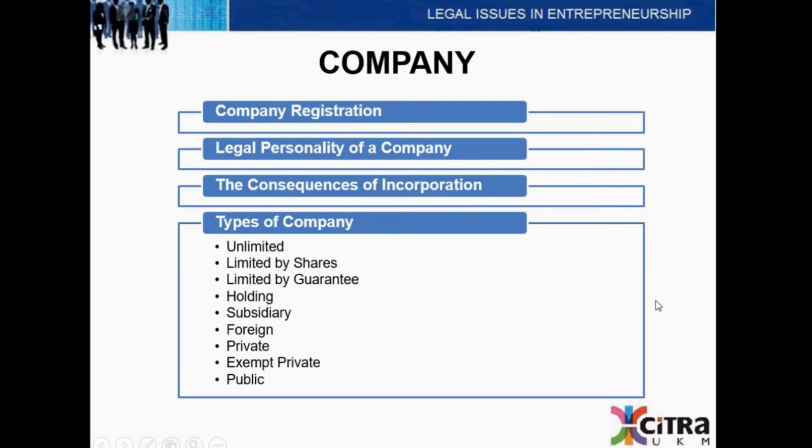Let's take a look at the final form of a business entity, which is company. In this part, you'll be able to learn how to register a company, the legal personality of a company, the consequences of incorporation of a company, and the types of company, which you can find on the slide.